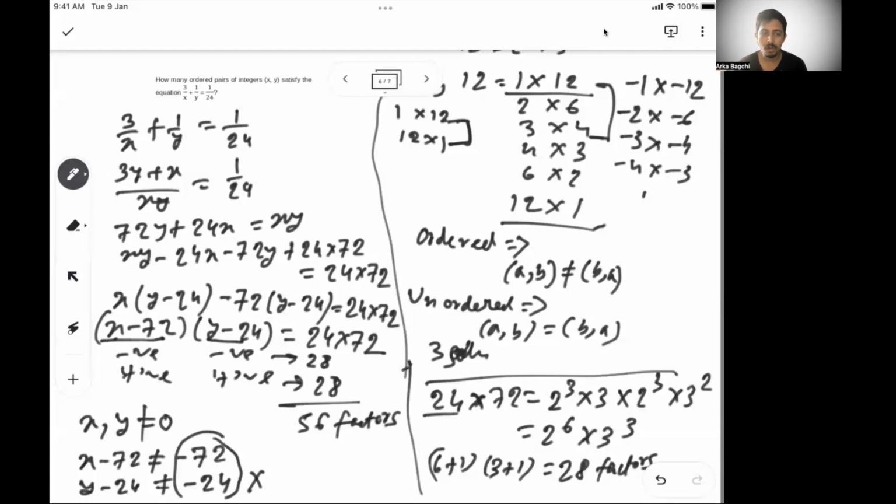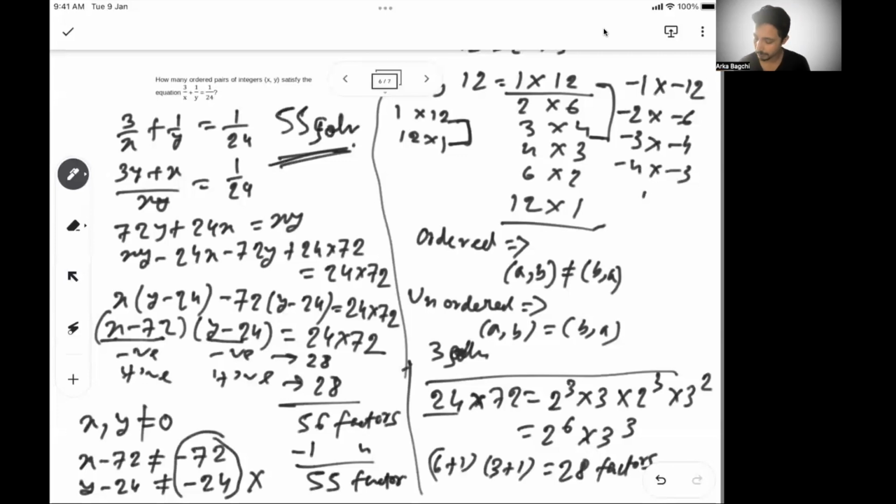But this is not a feasible solution, because in that case x becomes 0 and y becomes 0. So you have to subtract this one factor. So the final is 55 solutions. So the answer is 55 solutions. This is a very, very good problem. You have to subtract this one when x and y become 0.